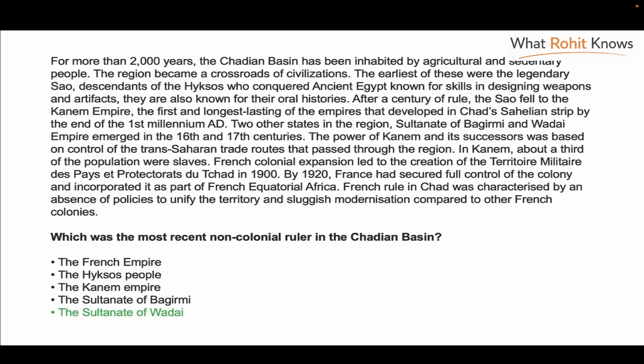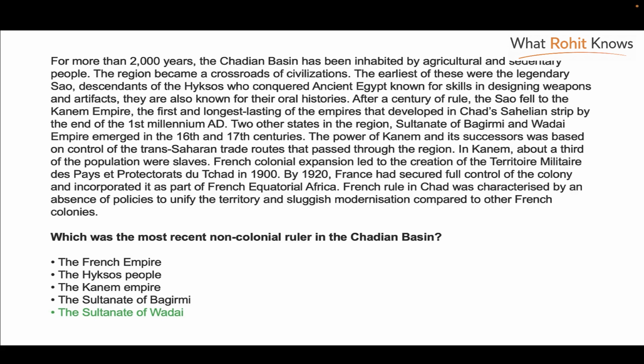The correct option is the Sultanate of Vadai. The question was, which was the most recent non-colonial ruler in the Chadian Basin. So the text is going to be about the basin and its rulers, and what we have to find is the most recent non-colonial. Non-colonial means, like the British, they ruled countries like India, made it a colony, so they were colonial rulers. So non-colonial rulers means somebody from that place itself, and they have given different empires, different rulers. So we have to find which is the most recent non-colonial ruler.